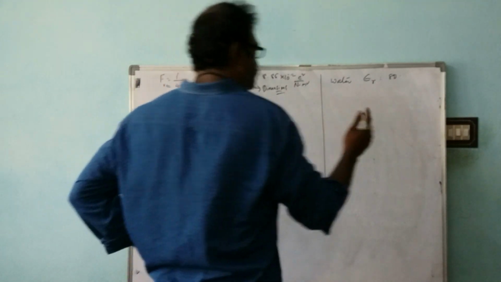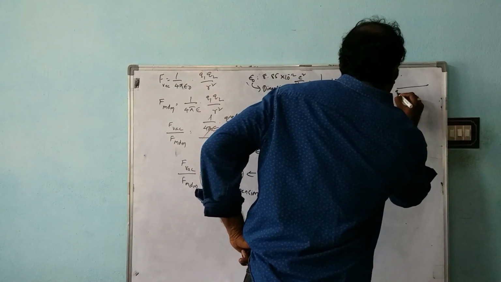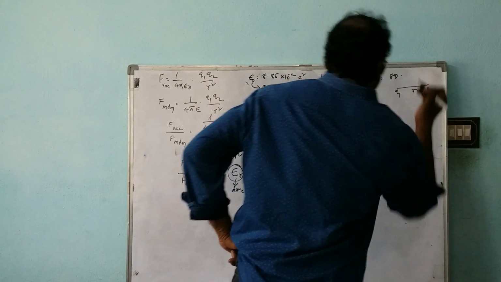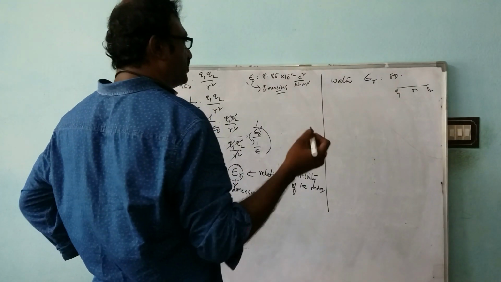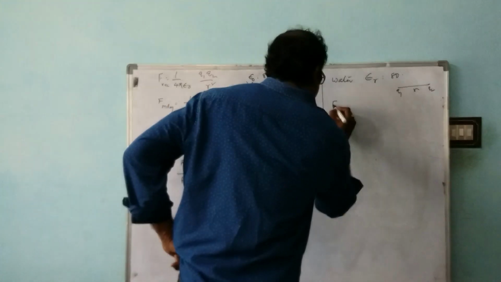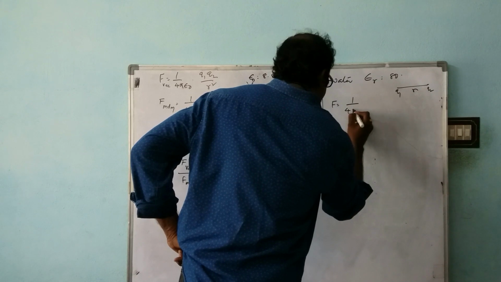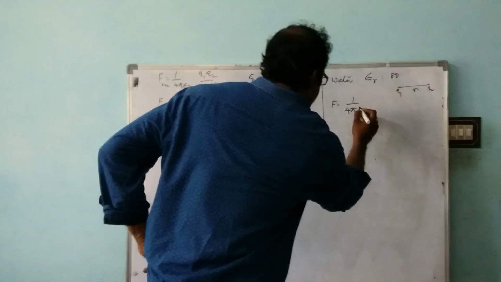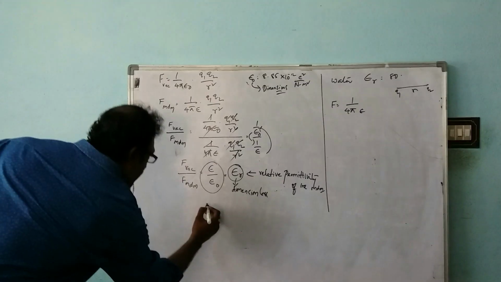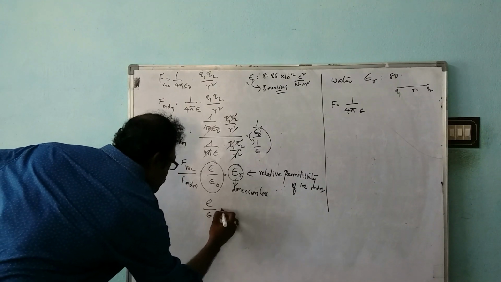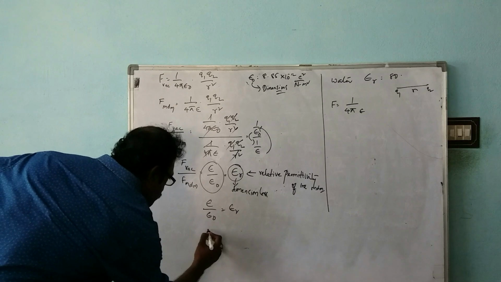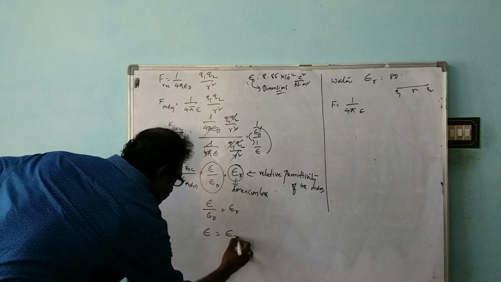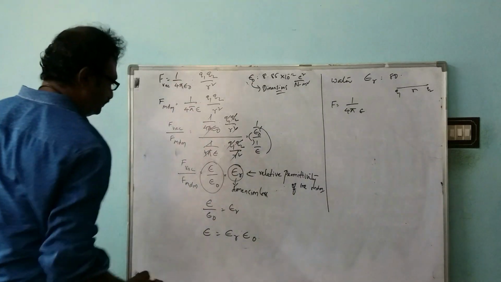The same charges Q1 and Q2, separated by distance r. The force between the two charges is F is equal to 1 by 4 pi epsilon. Because the medium is there, I write epsilon. Here epsilon by epsilon naught is equal to epsilon r, so epsilon is equal to epsilon r into epsilon naught.